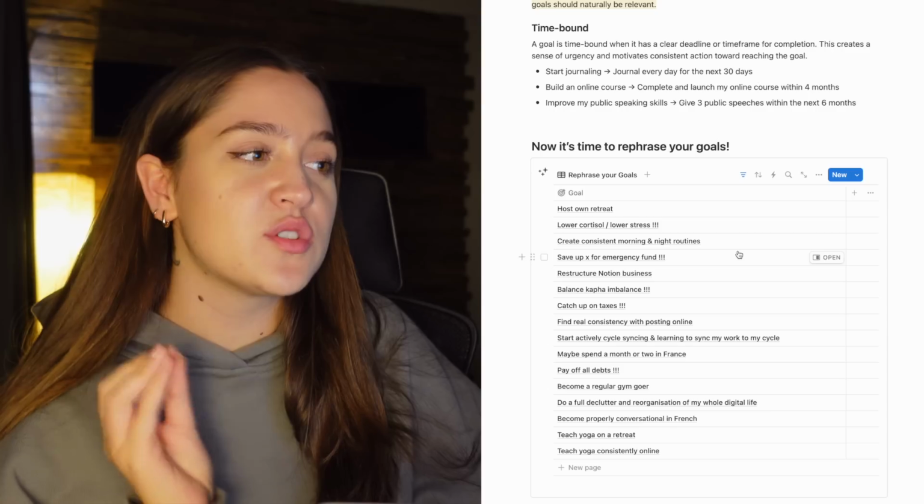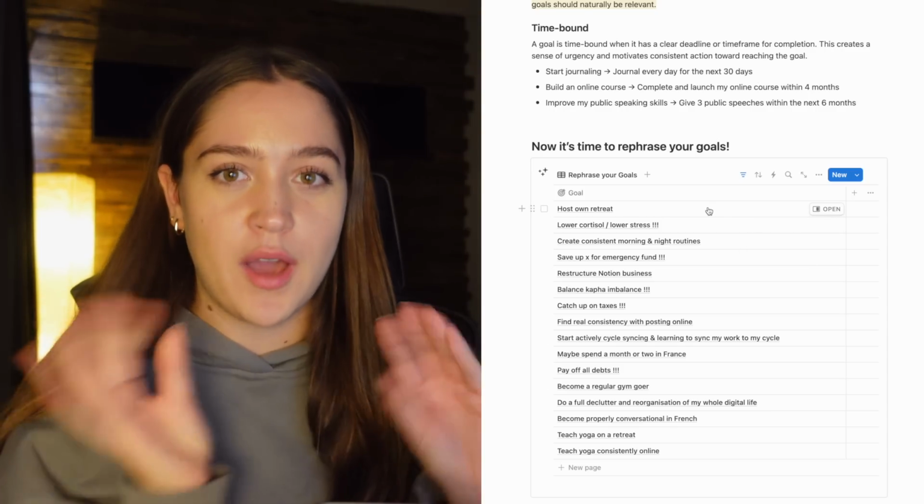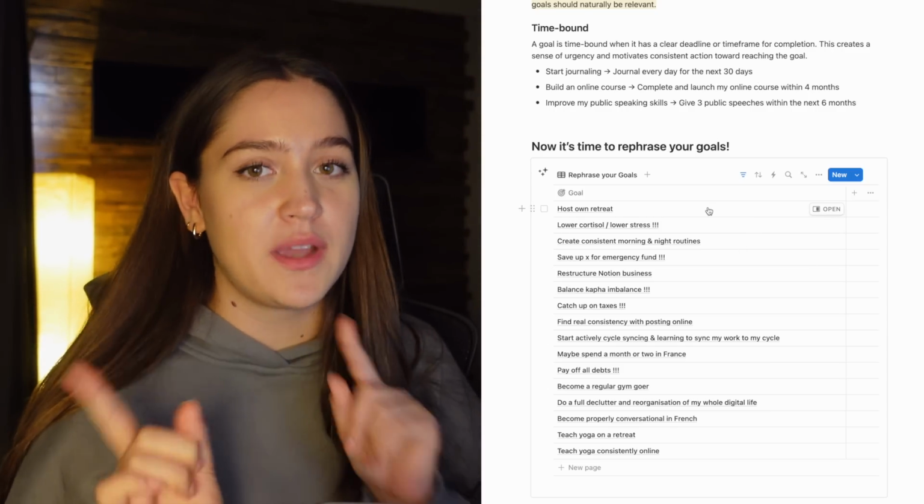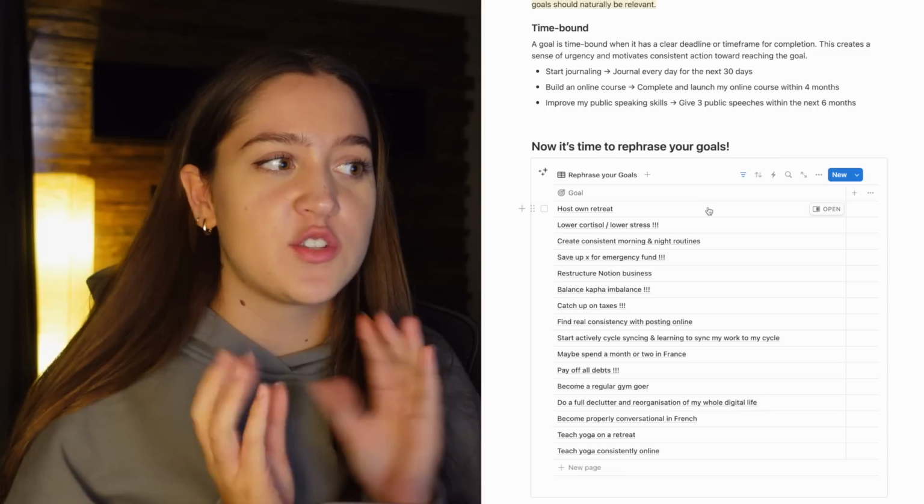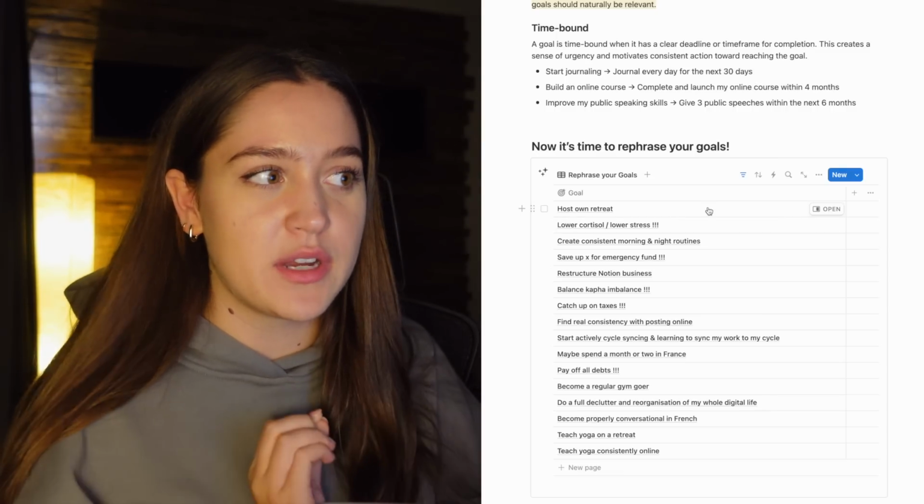For the past hour I've been back and forth with ChatGPT and I have not fully formulated my goals, but we have gotten a lot closer and I wanted to do a little check-in. So let's go goal by goal and I'm gonna show you how I transformed the goal, but keep in mind I'm still not finished writing them. A lot of them don't have very specific things written out yet. You're already gonna see my goals here because we're planning them together, but if you want to know a little bit more context, I am going to post a separate video for that.